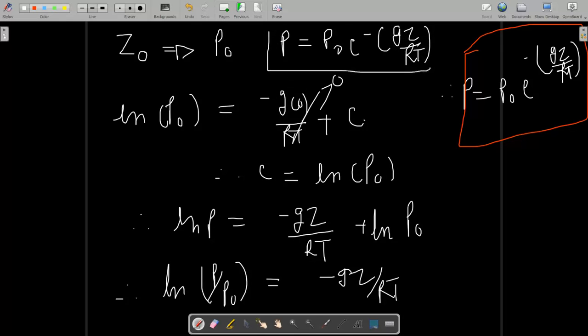As you can see, this is a minus sign. This indicates that as we increase the height from the ground, the pressure will decrease.